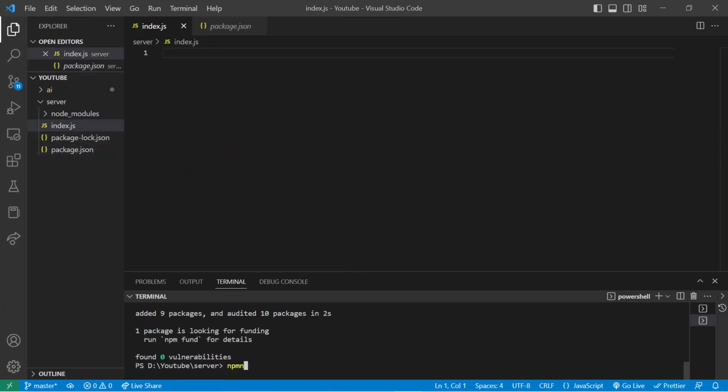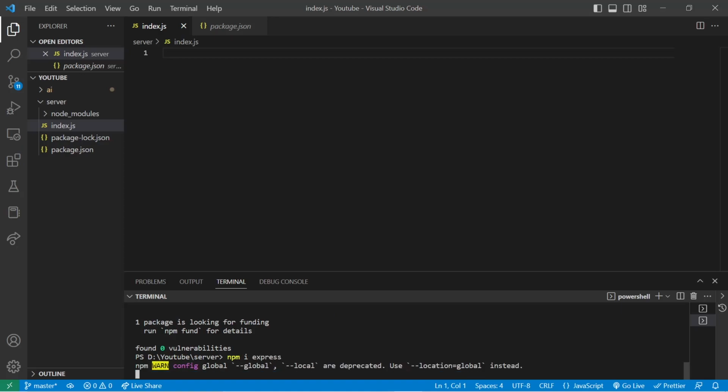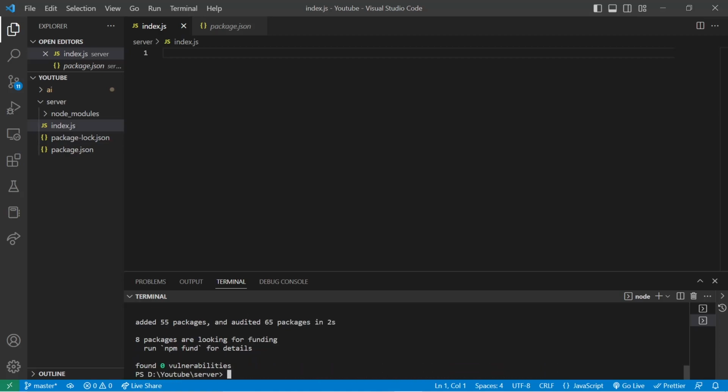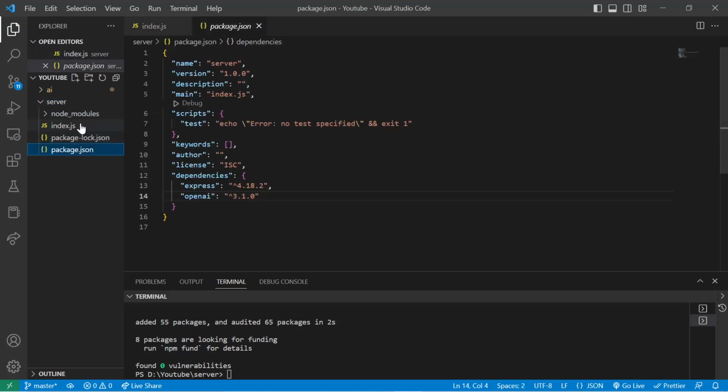I hope you guys know what Express is. npm i express. If you don't, just follow the video in Samuel's tutorial, where I'll show you what this actually does. So now we have our Express installed.